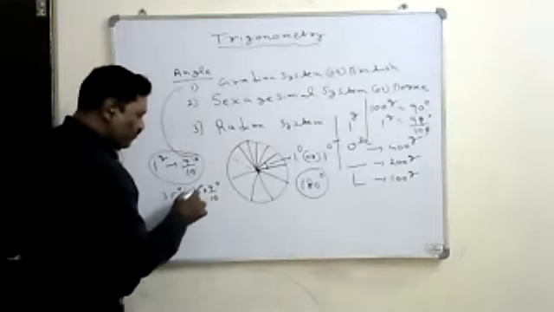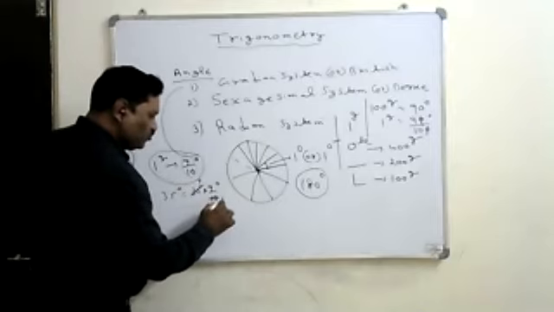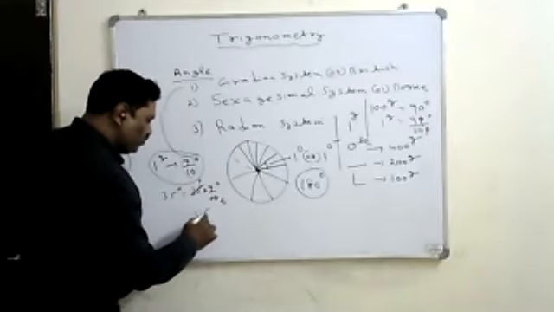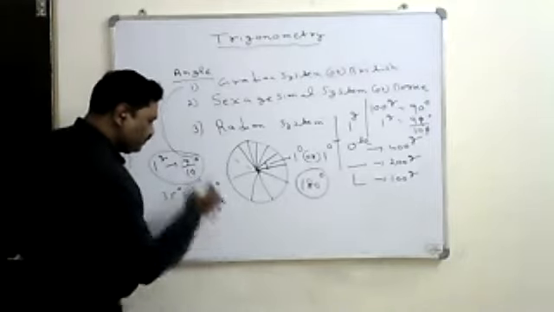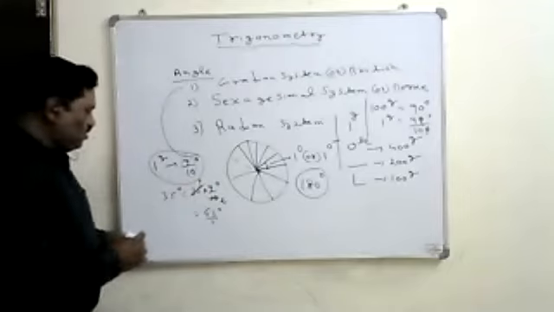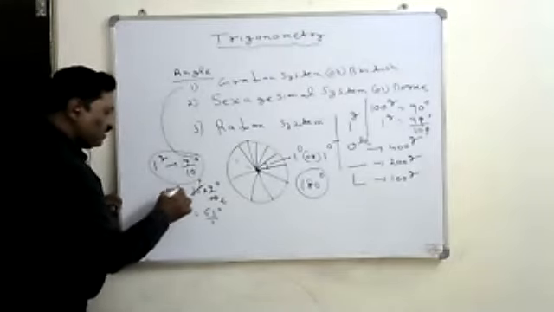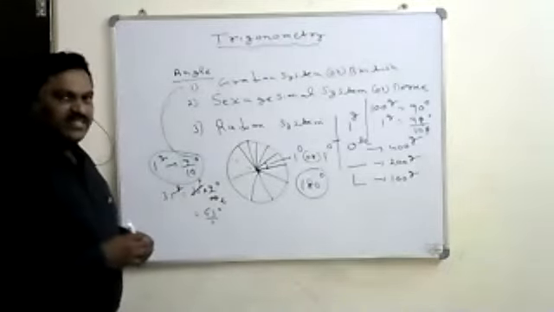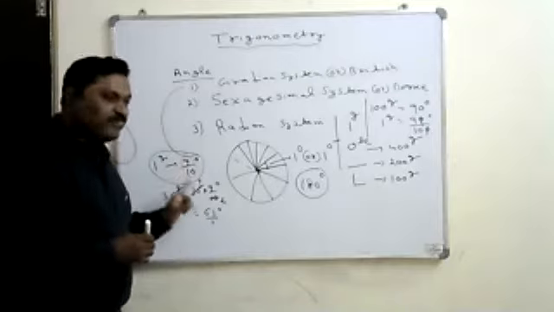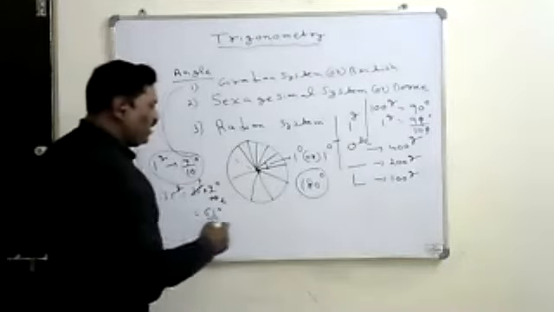35 into 9 by 10. So therefore, 5 sevens are 35, 5 twos are 10, 9 sevens are 63, so 63 by 2 degrees. Like that, if you want to convert the gradients into degrees, you have to multiply that value by 9 by 10.